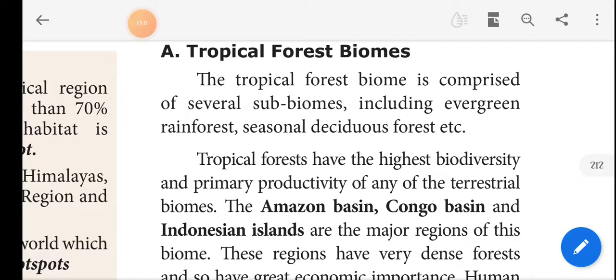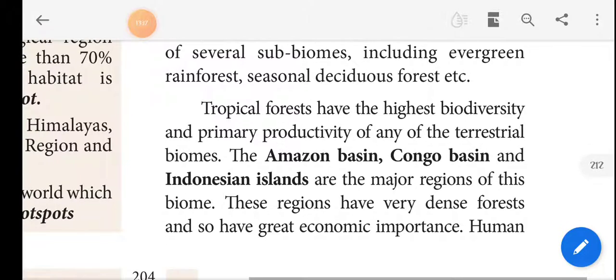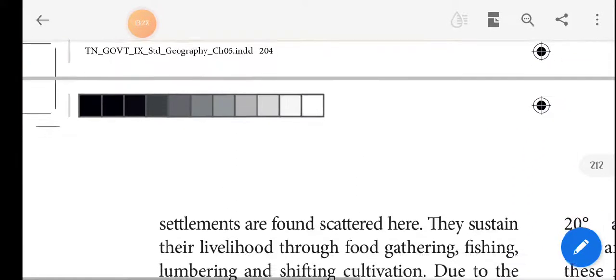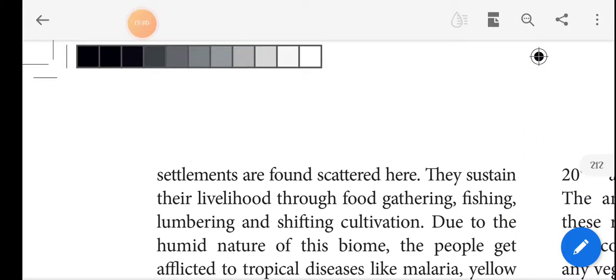The tropical forests have the highest biodiversity and primary productivity of any of the terrestrial biomes. The Amazon basin, Congo basin, and Indonesian islands are the major regions of this biome. The regions have very dense forests and great economic importance, and human settlements are found scattered here.